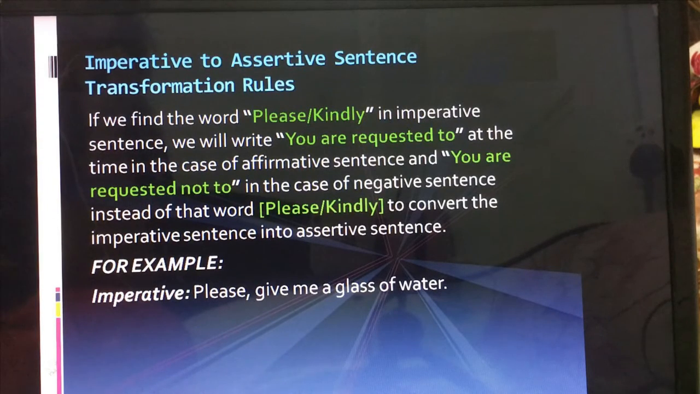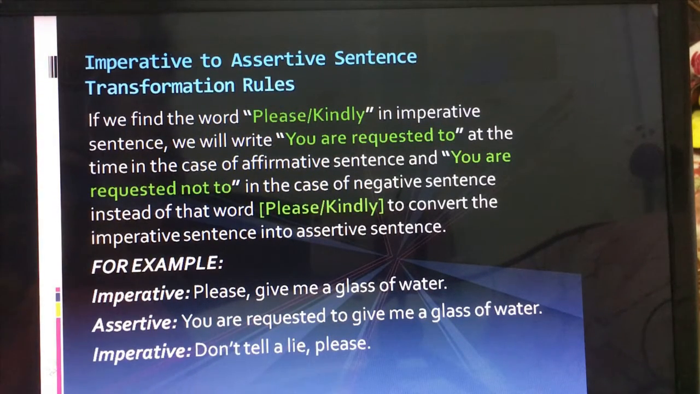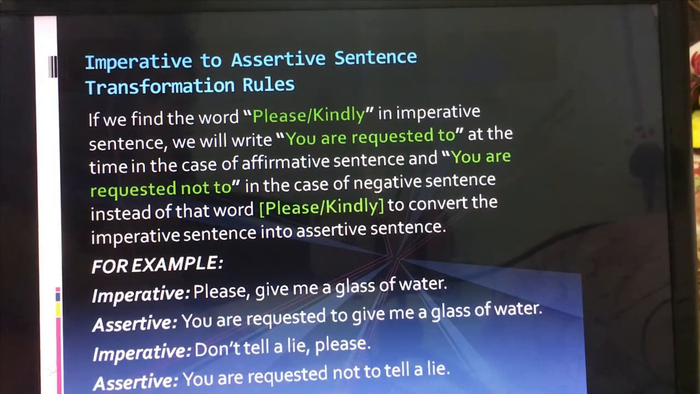imperative, please give me a glass of water. So if we change it to assertive, that means declarative sentence, what will it look like? You are requested to give me a glass of water. Okay, let's see another example. Don't tell a lie. So you can see it's negative, so we are going to make it this way: you are requested not to tell a lie. So this way you are going to change these imperative sentences to assertive.